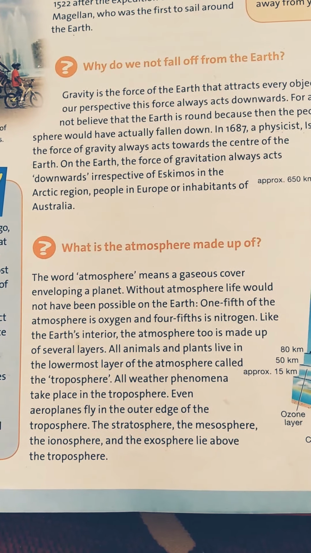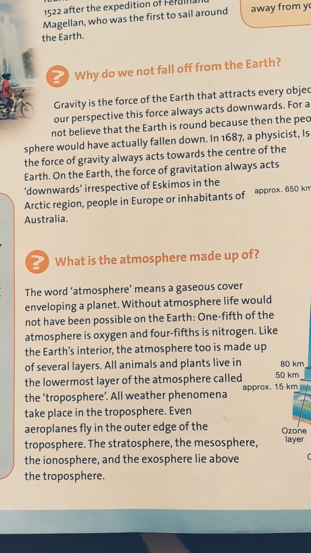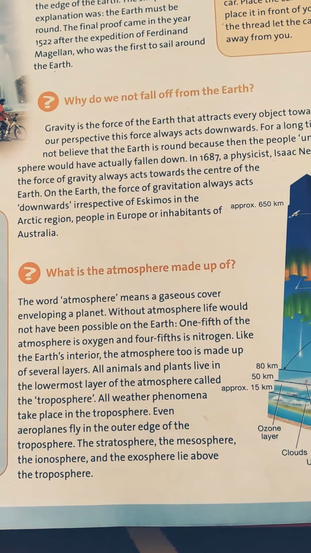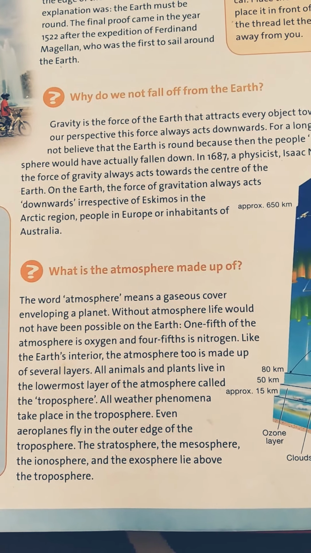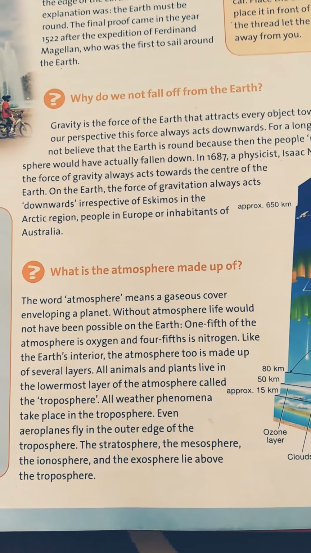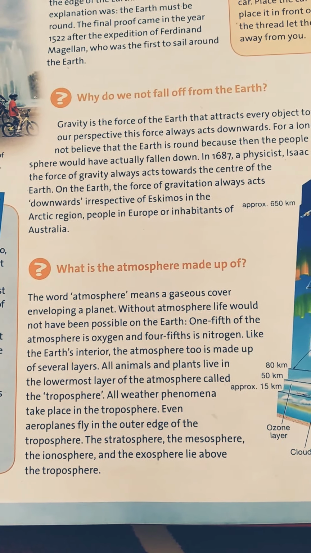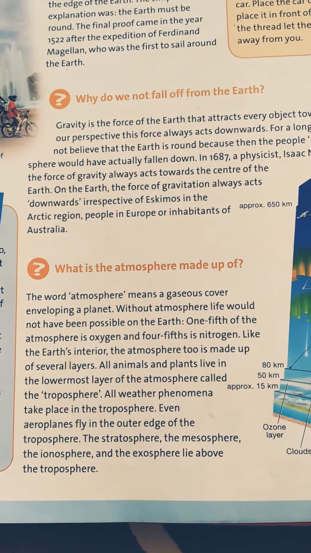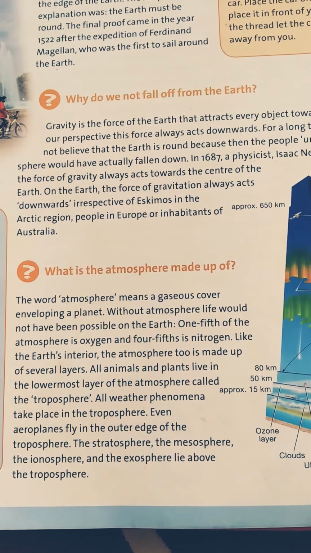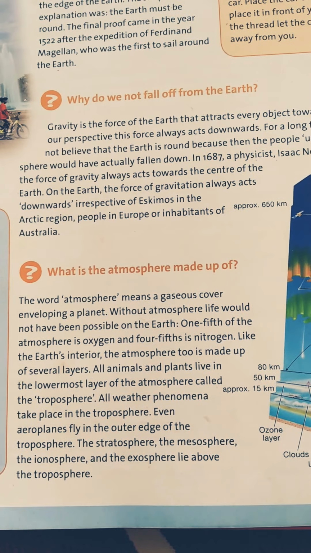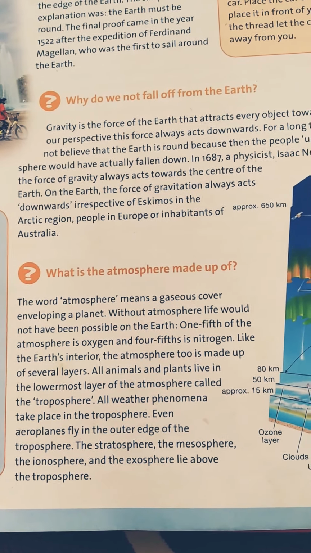Even aeroplanes fly in the outer edge of it. Where does the aeroplane fly? Aeroplanes fly at the outer edge, meaning at the boundary or end point of that layer. The stratosphere, the mesosphere, the ionosphere, and the exosphere lie above it.